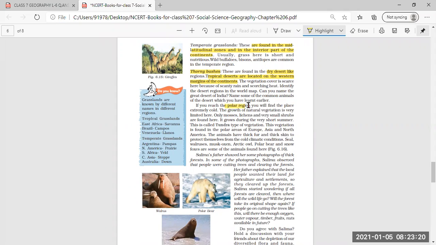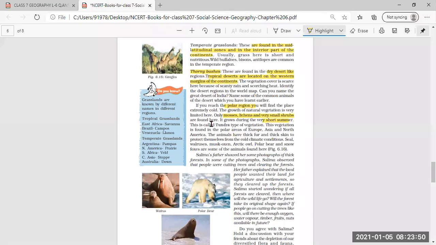Then we have come to know about the polar region, where the growth of natural vegetation is very limited. Only mosses and lichens, which are very small plants, and shrubs grow in this polar region, and that too in the short summer, because the climate in the polar region is very cold.